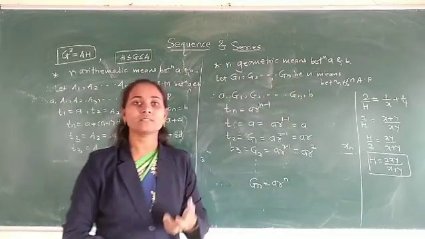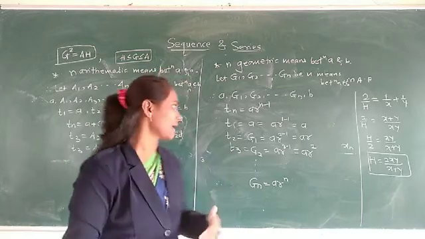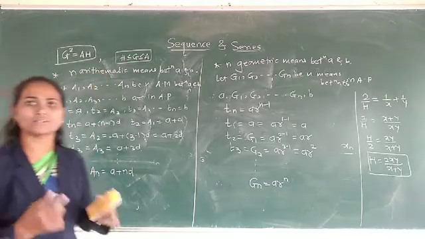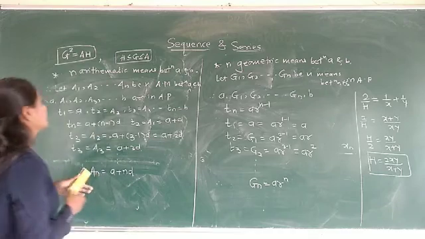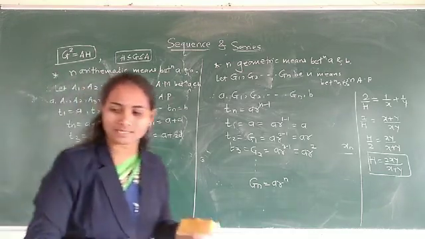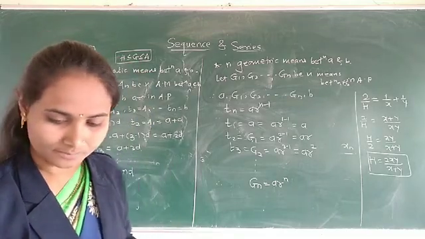And if we have to insert n harmonic means between A and B, then we can again use the same method, that is arithmetic mean. We can't directly solve the examples of harmonic mean, so we change it into arithmetic mean. Now let us see our exercise which depends upon these examples.